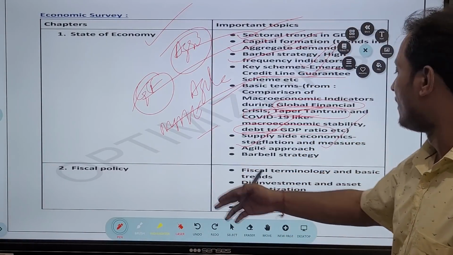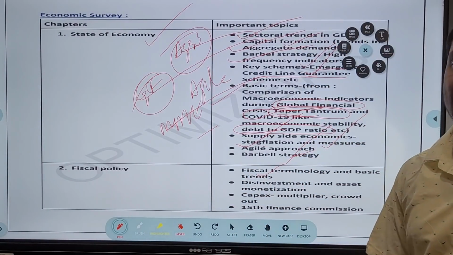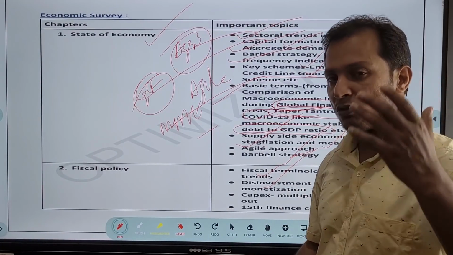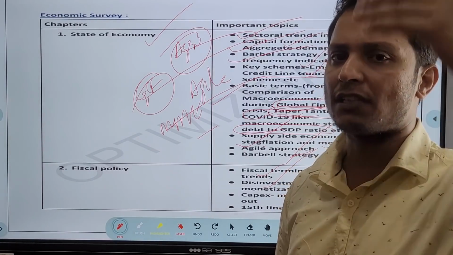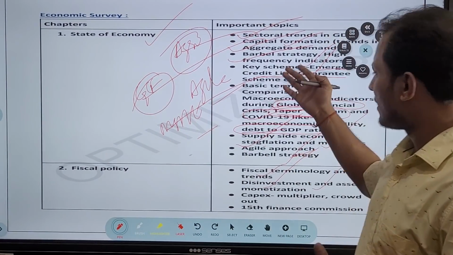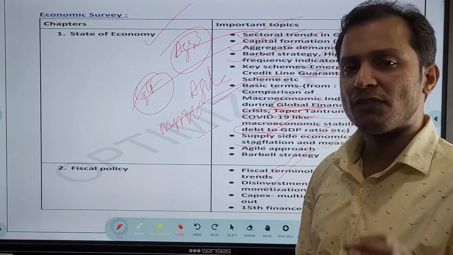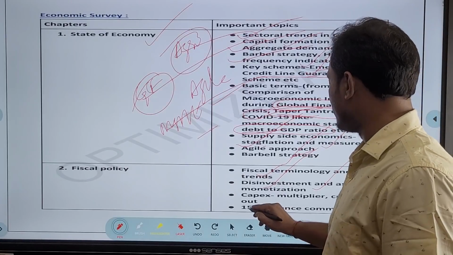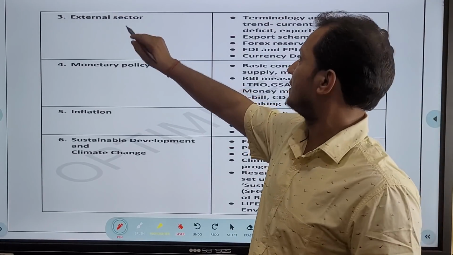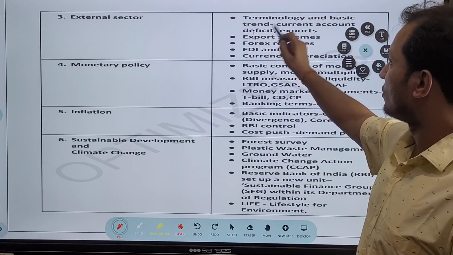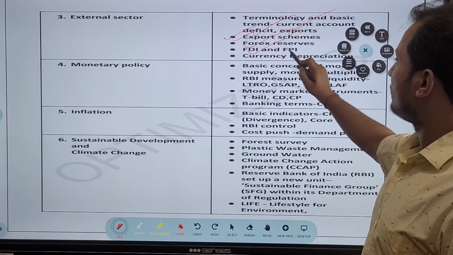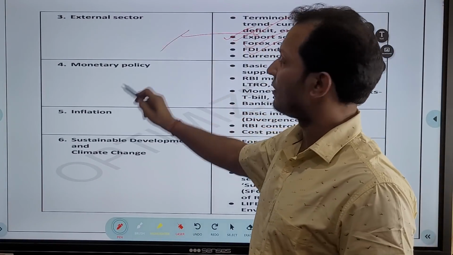Then in fiscal policy, guys, various terminologies related to fiscal policy, like the fiscal deficit. Then disinvestment and asset monetization, where I told you a lot of overlap will be there. The topics we have discussed in the current affairs of economy, a lot of overlap is there. So if you have read that properly, you don't have to read it completely. You just need to read the topics which have not been covered in the current affairs, guys. Then 15th Finance Commission, capex expenditure and multiplier effect are very important. Then in the external sector, again exports, current account deficit, various export schemes, forex reserves, FDI, FPI, and currency depreciation. Again, all these topics we have covered in the current affairs, guys.